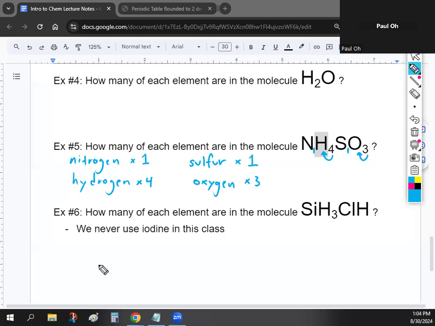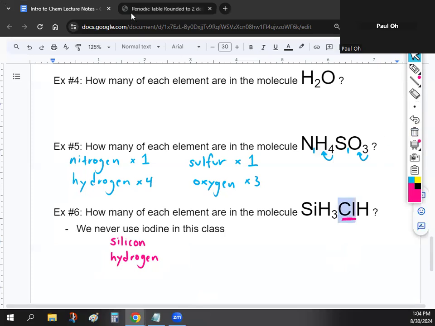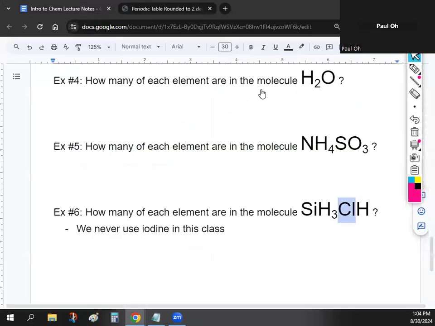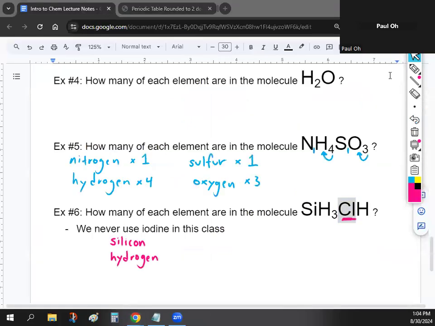Okay, let's go to number 6. Number 6, I'm just going to write down the names for now. Si, hopefully you guys identified that that's silicon. Okay, there's capital H, which again is hydrogen. And then we have this right here. It kind of looks like Ci, but again, we never use I. We don't use iodine in this class. So if we take a look, this is Cl, okay? So if you go to the periodic table, Cl is right here. It's chlorine. And so that's what this element is going to be. Okay, so we got silicon, hydrogen, and chlorine.